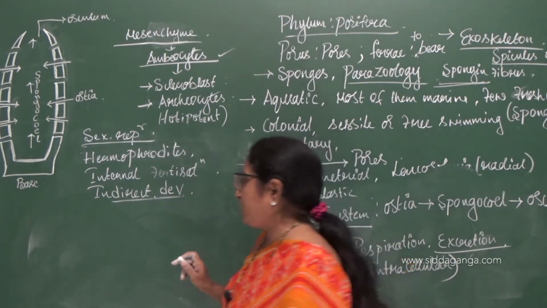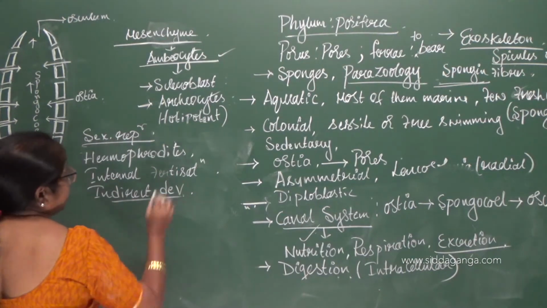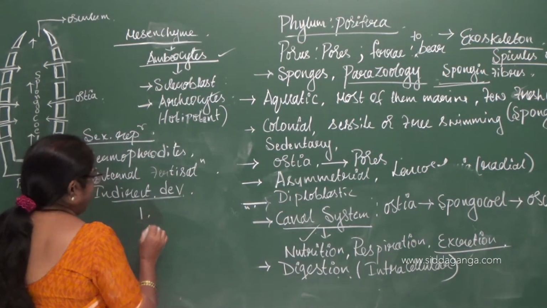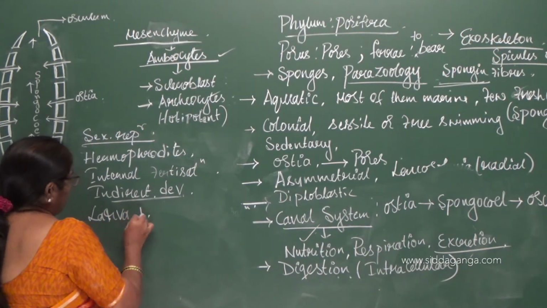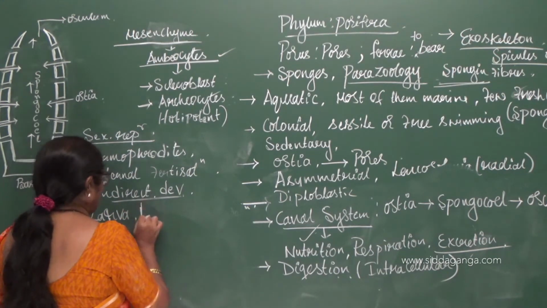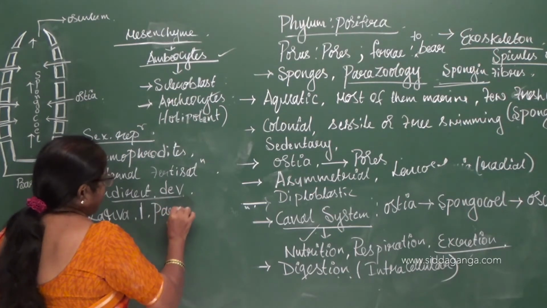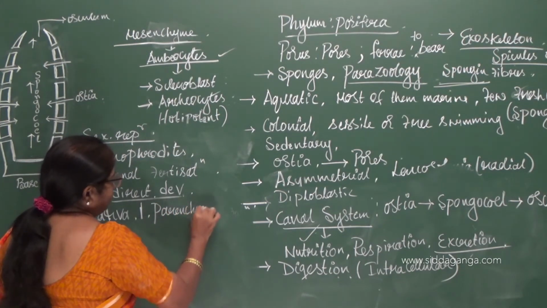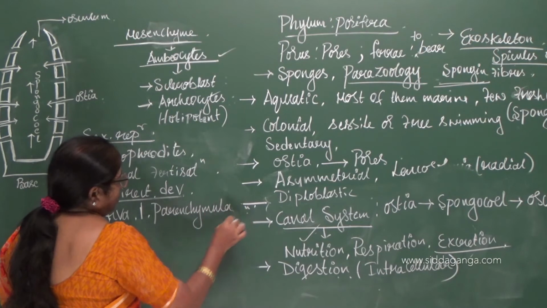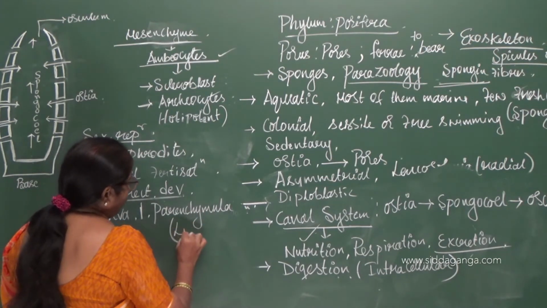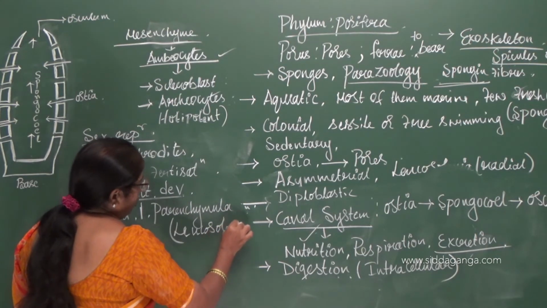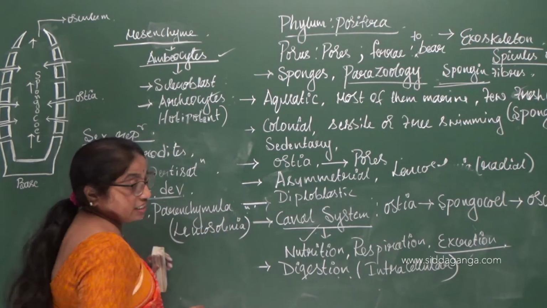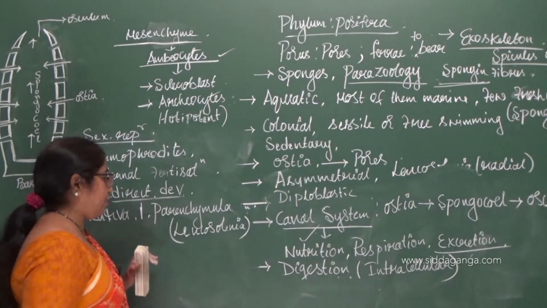There are two different types of larvae seen in poriferans. One larva is called parenchymula, which is the larva of Leucosolenia. Leucosolenia is the name of one organism coming under poriferans.